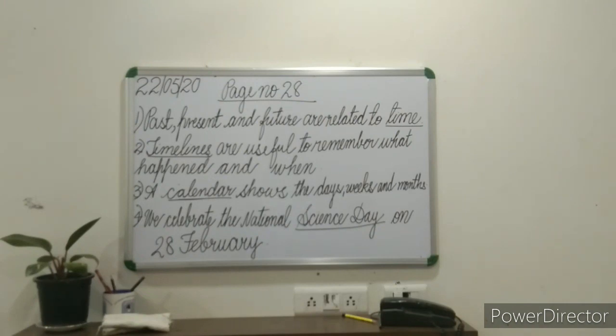Number 2, dash are useful to remember what happened and when. And the answer is timelines. Number 3, a dash shows the days, weeks and months. And the answer is calendar.